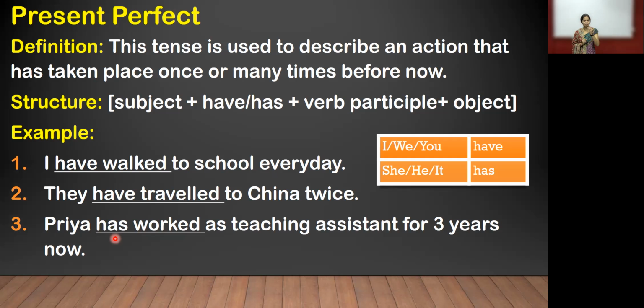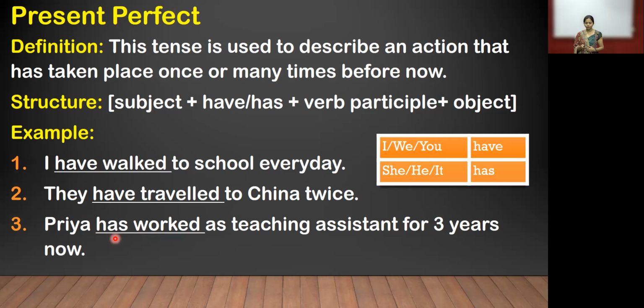In every sentence, some differences are there. So while writing or identifying the sentence, you want to keep in mind that in the block, when we are using I, we, you, we use have. And while using she, he, it, you use has.